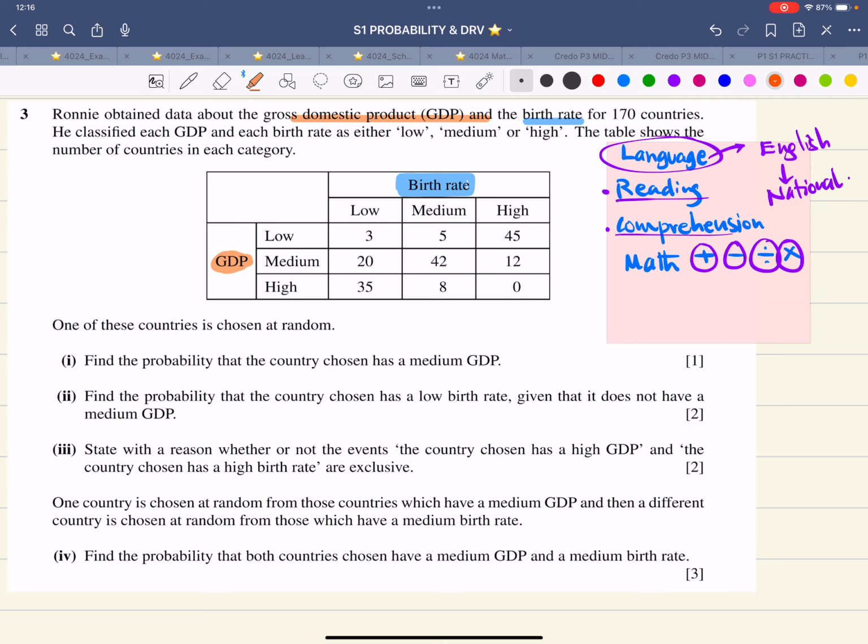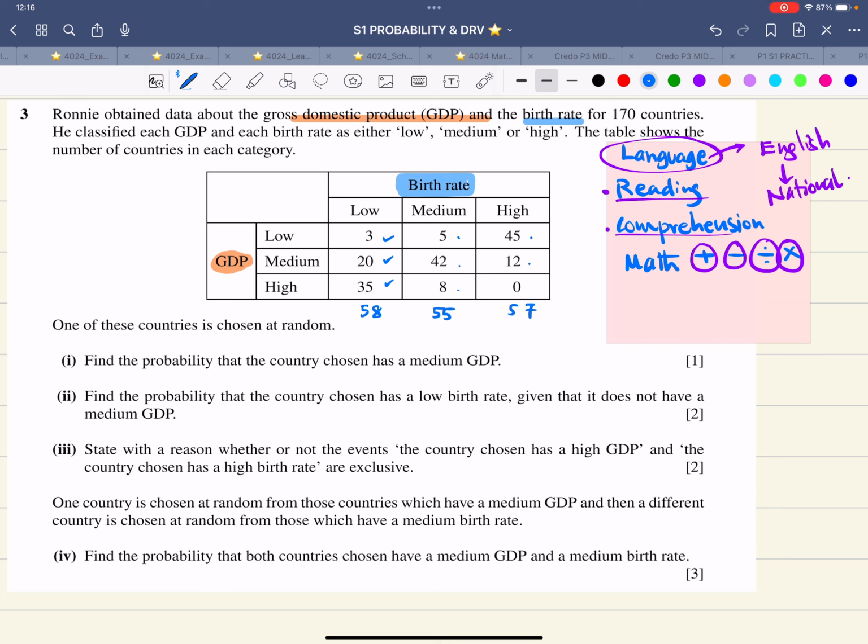So now there are three categories of each. That is low, medium, high, low, medium, high, low, medium, high. The table shows the number of countries in each category. So now the very first thing I'll do is let me add it this way. So 3, 20, 35, 35, 20, 55 plus 3, 58, 8 plus 42, 50 plus 5, 55, 12 plus 45, that is 57.